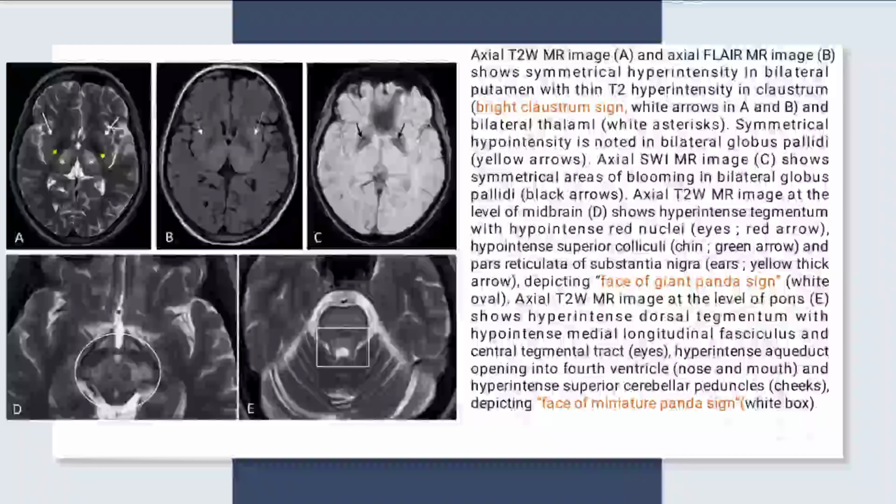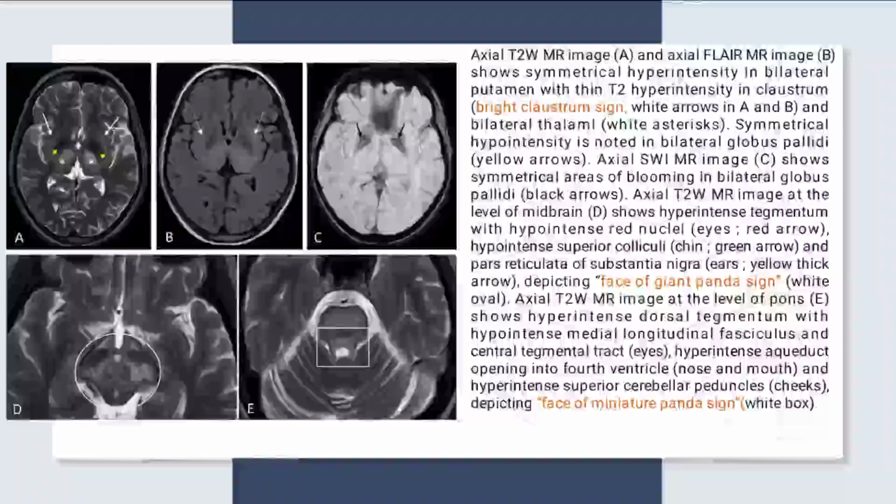LFT was normal. The T2-weighted MR image A and axial FLAIR MR image B show symmetrical hyperintensity in bilateral putamen with thin T2 hyperintensity in the claustrum, the bright claustrum sign, and bilateral thalami. Symmetrical hypointensity is noted in the bilateral globus pallidi. Axial SWI MR image shows symmetrical areas of blooming in the bilateral globus pallidi.